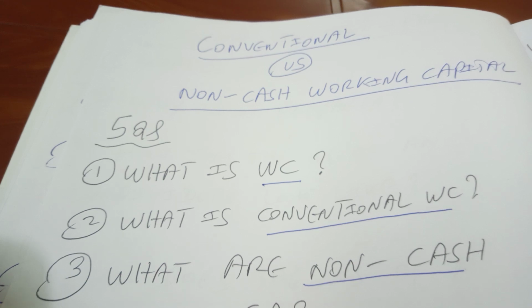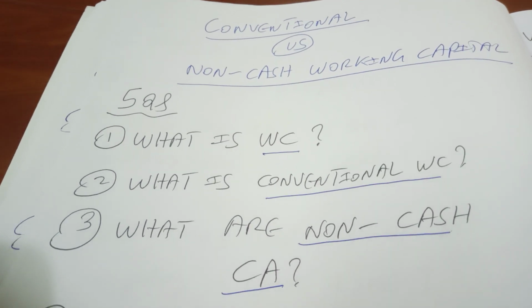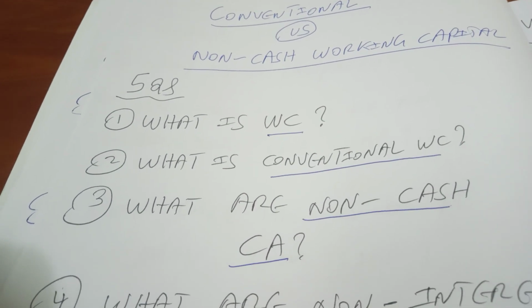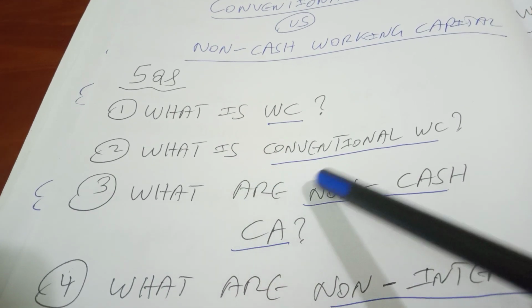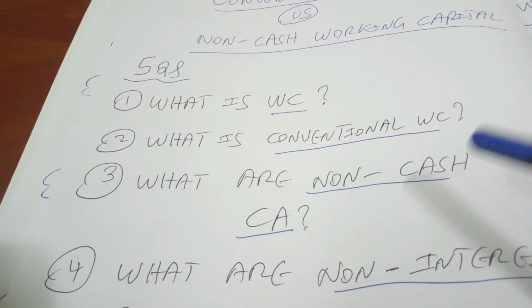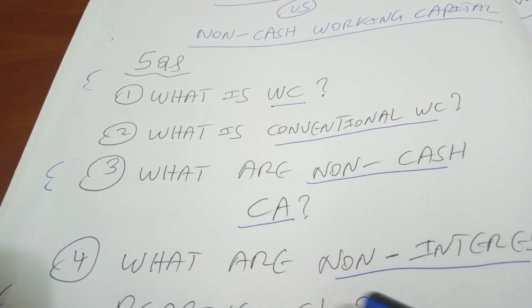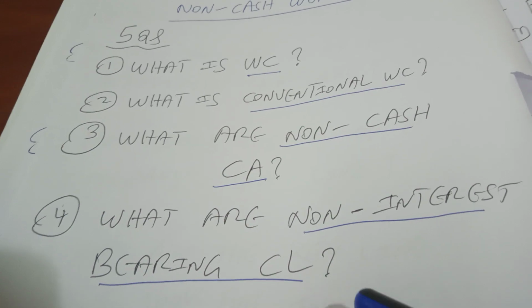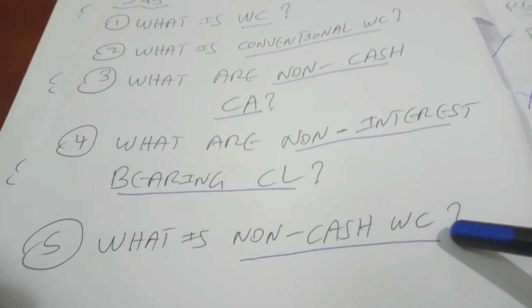Hello all. Today we'll have a discussion on the topic conventional versus non-cash working capital. So there are 5 questions which we are trying to answer in this video. Question number 1 is what is working capital? Question number 2 is what is conventional working capital? Question number 3 is what are non-cash current assets? Question number 4 is what are non-interest bearing current liabilities? And the last one is what is non-cash working capital?